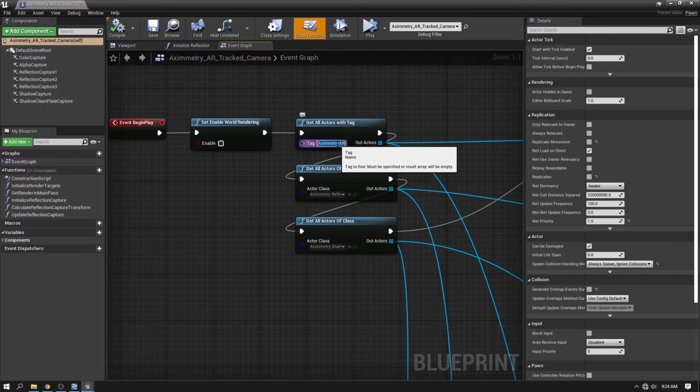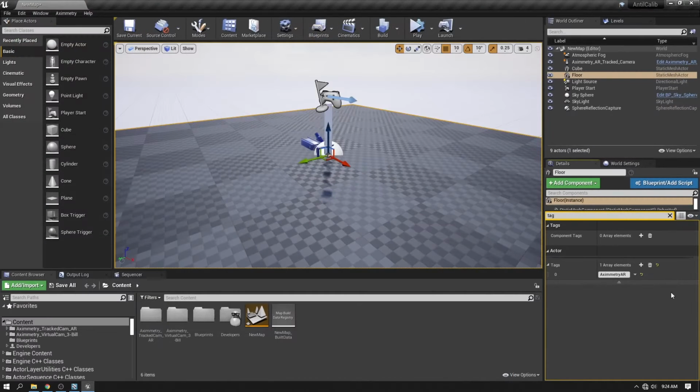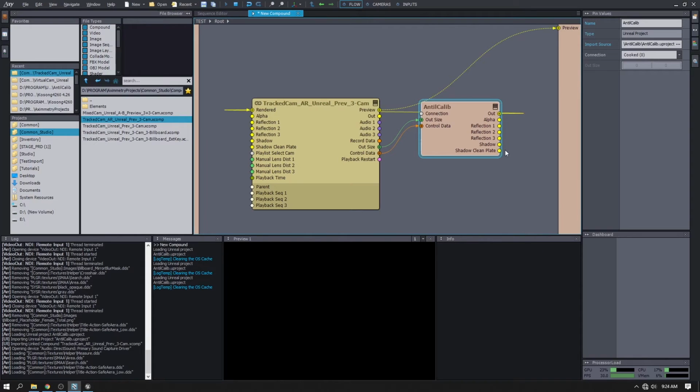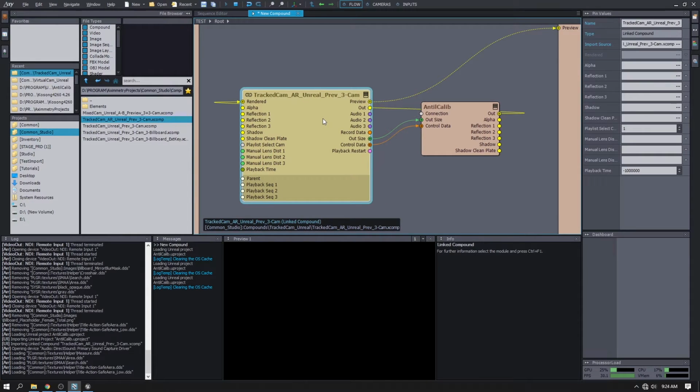The blueprint will look for all of the actors with the Aximetry AR tag. Okay, so let's cook the project and switch back to Aximetry. It will be loaded shortly.